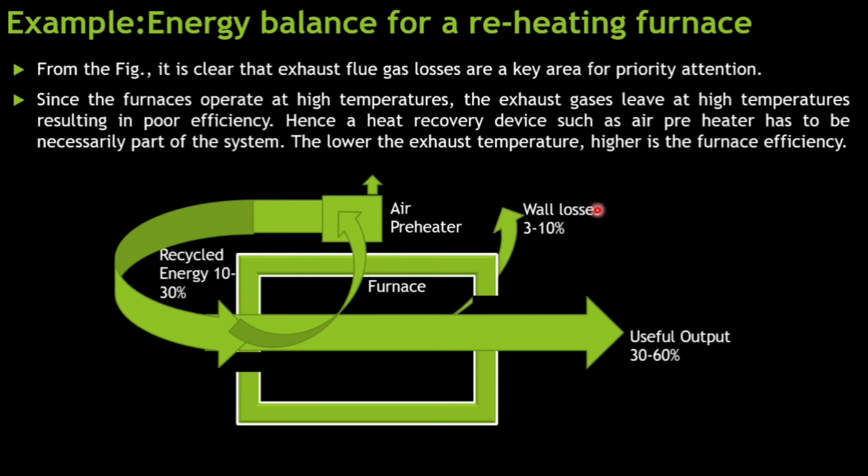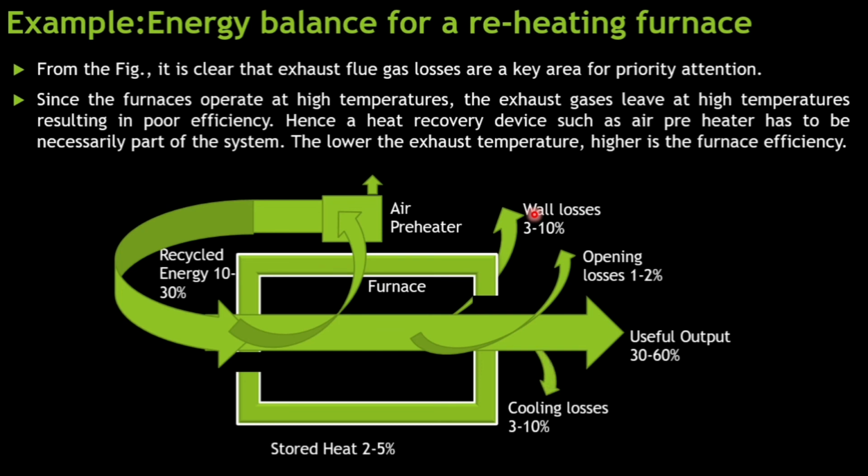Then in walls there are 3 to 10% of losses. If we talk about the opening losses, it is 1 to 2%. If we talk of the cooling losses, it is 3 to 10%, and stored heat is about 2 to 5%. So this is the recovered heat input. So the Sankey diagram is a wonderful way of representing all the energy flow into a system. Since furnaces operate at high temperature, the exhaust gases leave at high temperature with poor efficiency.